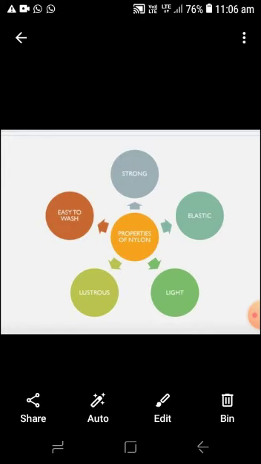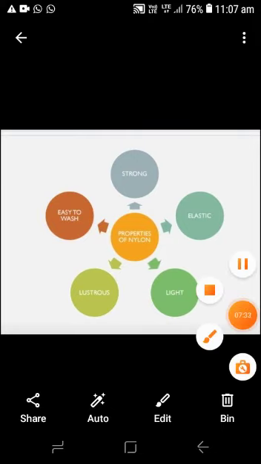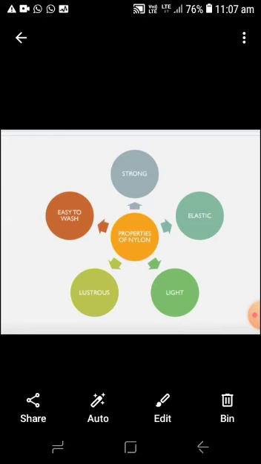Now we see some properties of the nylon. It is easy to wash, very strong. Nylon is much stronger than steel wire, and its nature is elastic, light in weight, and lustrous. The most common feature of the nylon is that it cannot be decomposed by the action of microorganisms, so the nylon is very tough and strong, and it can be used for many purposes.